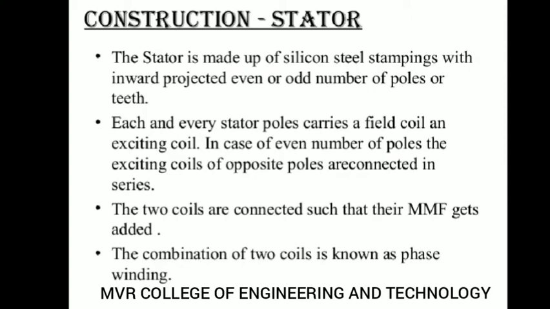I have shown you the diagram, so let me show you again. So the opposite poles of the winding will be connected in series and taken outside, and it is connected to the transistor based circuit, which is a commutated circuit. So these coils are connected, their EMFs get added. So from these two coils there will be a MMF, magnetomotive force. So the combination of the two coils is known as a phase winding.